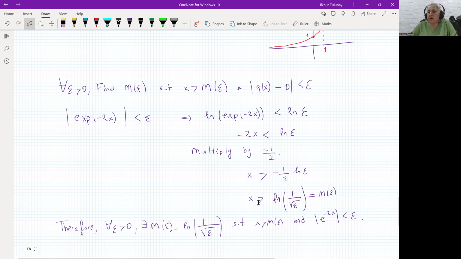We found an m epsilon, x bigger than m epsilon as an expression, and this condition is satisfied. The only thing that we need to say is a conclusion: therefore, for each epsilon, there exists an m epsilon, ln of 1 over root epsilon, such that x bigger than m epsilon and e to the minus 2x is smaller than epsilon. So L is equal to 0. So this is satisfied, and such an m epsilon exists. That's all for this question.